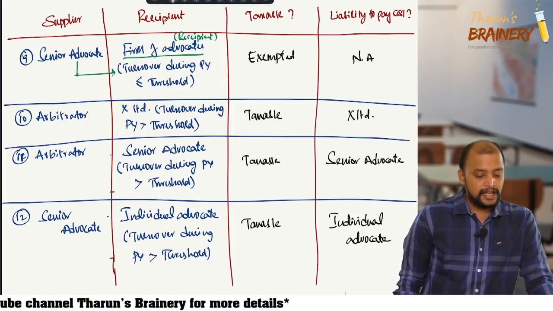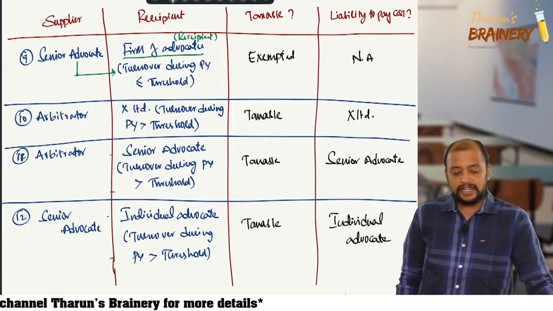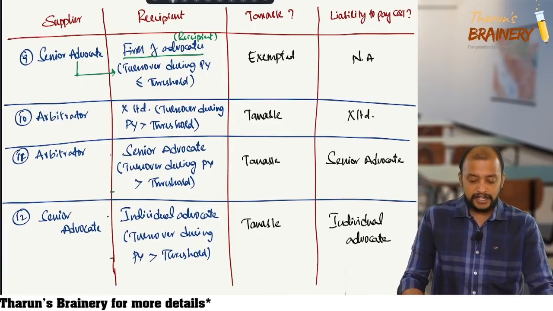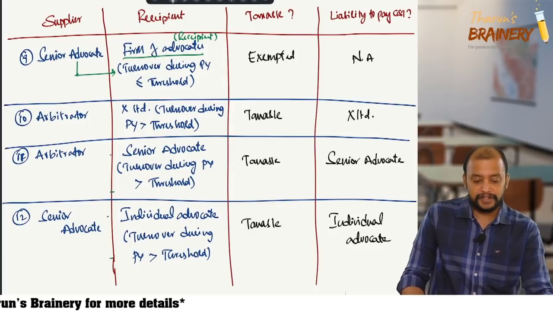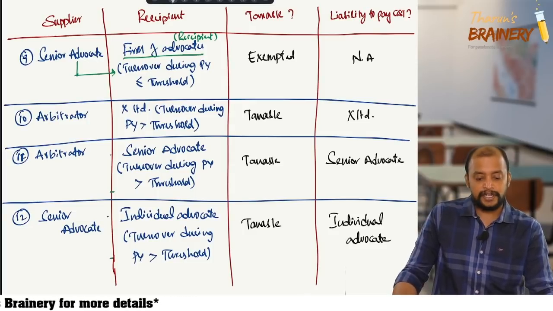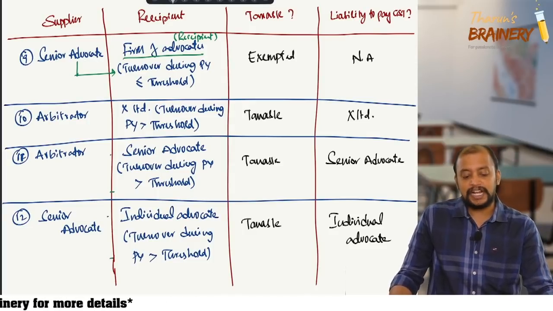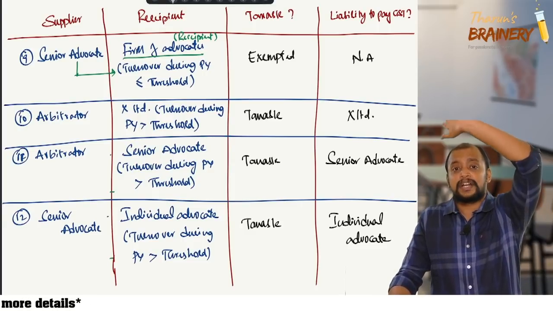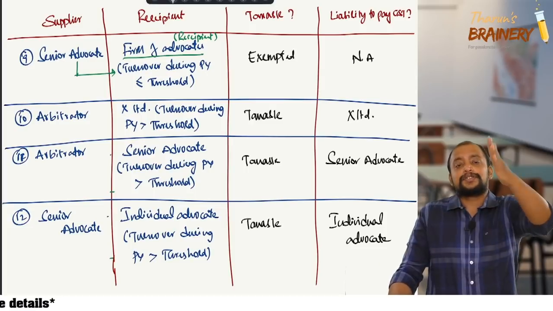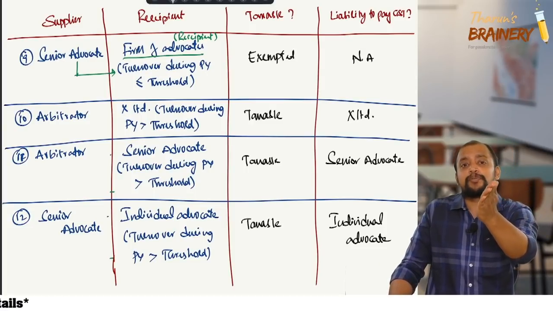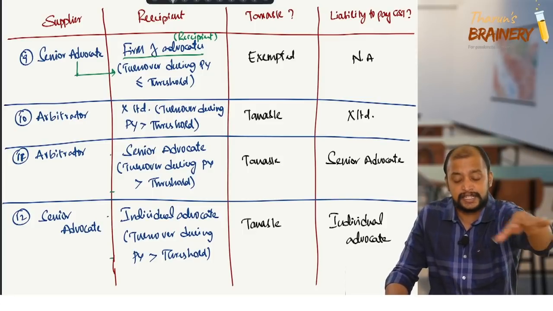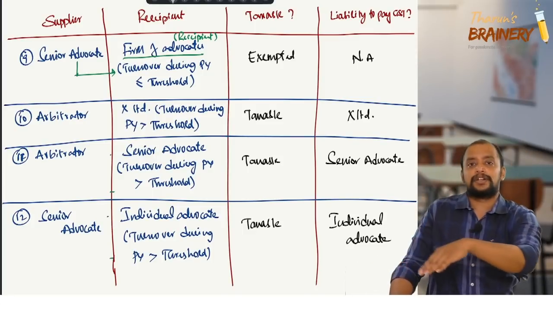Then, sir, what if a senior advocate provides service to a firm of advocates? Senior advocate providing service to a firm of advocates, aggregate turnover less than threshold, but the ultimate recipient is X Limited. Then we will take the ultimate recipient, X Limited, only. So whenever a firm of advocates provides services to an ultimate recipient, don't take the firm of advocates, take the ultimate recipient only.